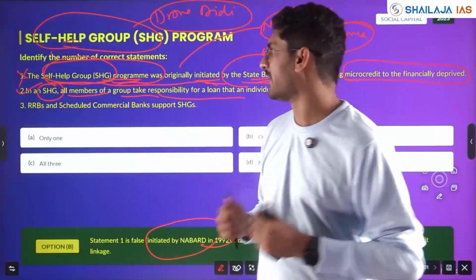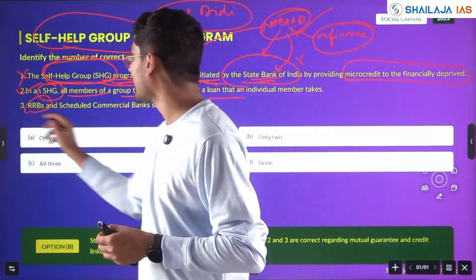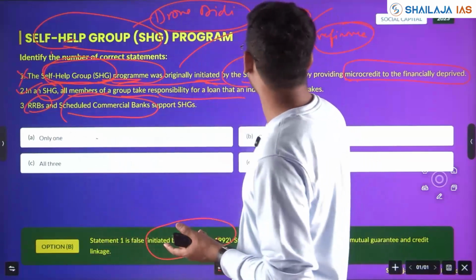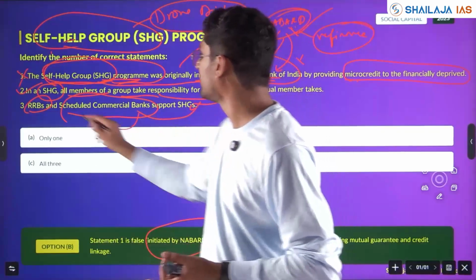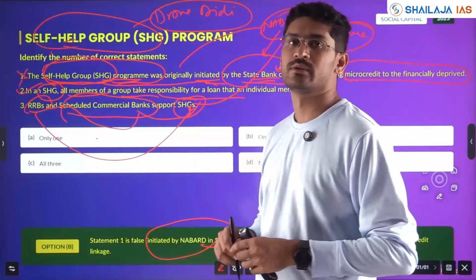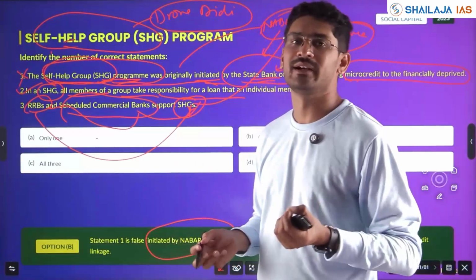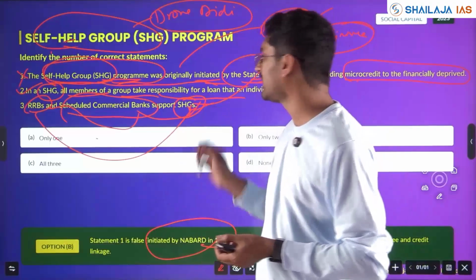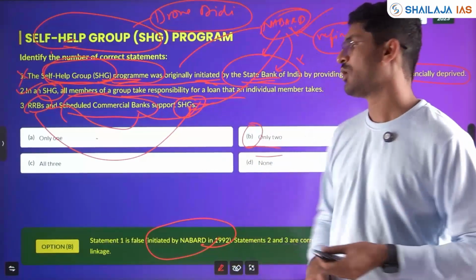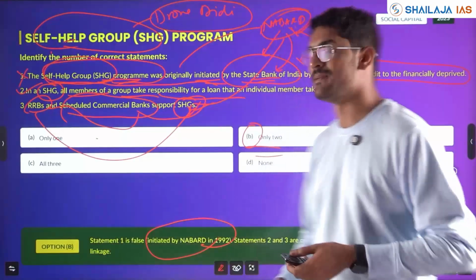Regional rural banks and scheduled commercial banks support self-help groups. NABARD refinances these banks and RRBs, and they provide loans to self-help groups. Some interest incentives might be there. So statement 2 is right, 3 is right. The first statement, however, is wrong. So the answer will be only 2, option B. Clear?